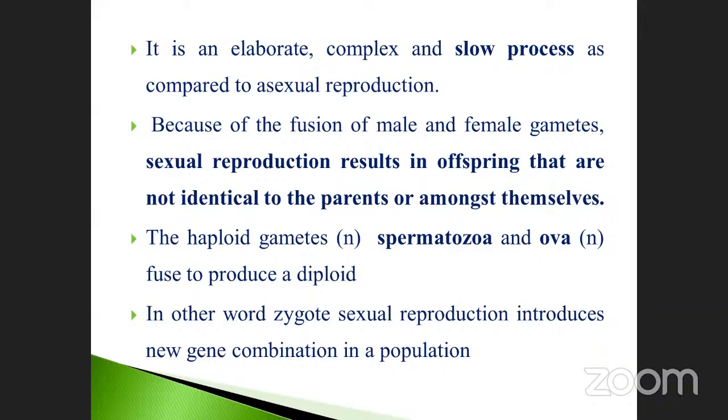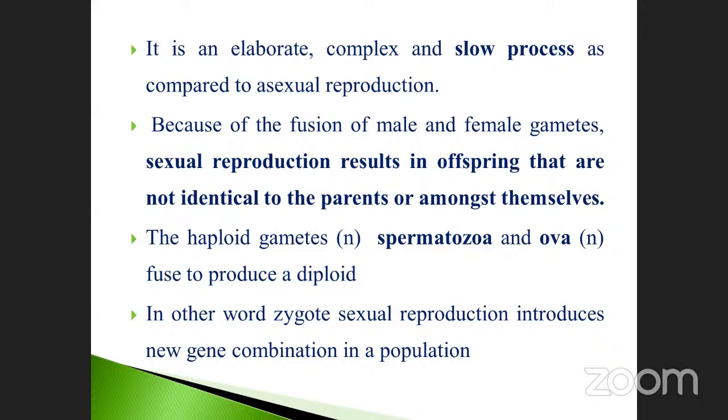Mitotic and meiotic, otherwise called mitosis and meiosis. Mitosis takes place in somatic cells, or body cells. That is called mitotic cell division. How many phases are there? There are phases: prophase, metaphase, anaphase, telophase. So these are the things.